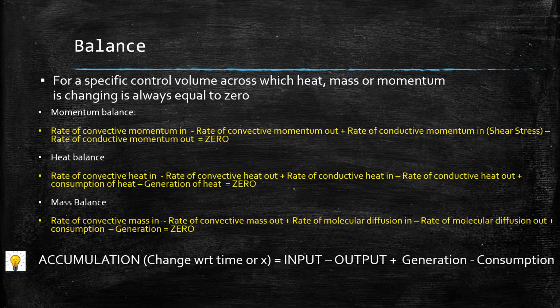So for momentum balance, what would be the balance equation? It will be the rate of convective momentum in minus rate of convective momentum out, plus rate of conductive momentum in, that is shear stress or molecular momentum transfer, minus rate of conductive momentum out, equal to 0. In this equation, suppose there is a fluid flowing through a pipe. There will be some momentum transfer due to the convective nature of the fluid, that is, the fluid is flowing, right?